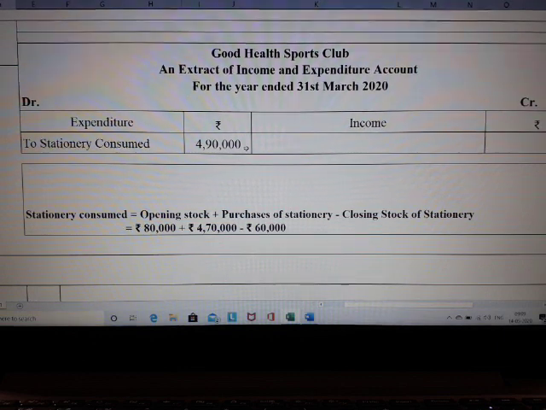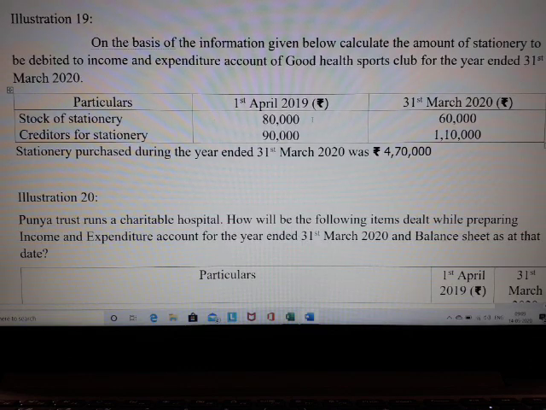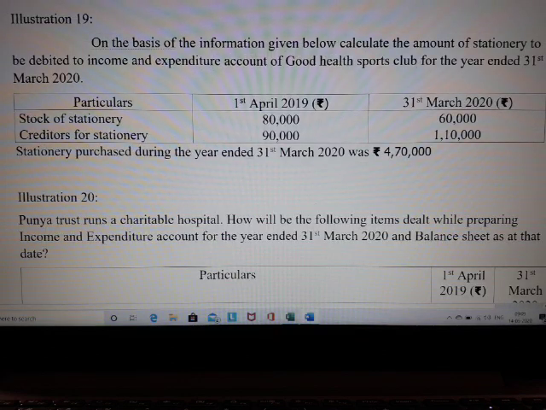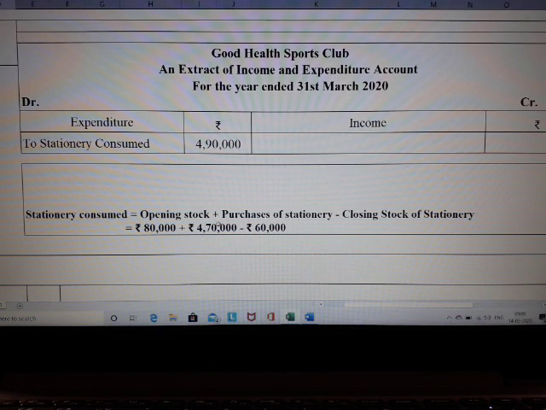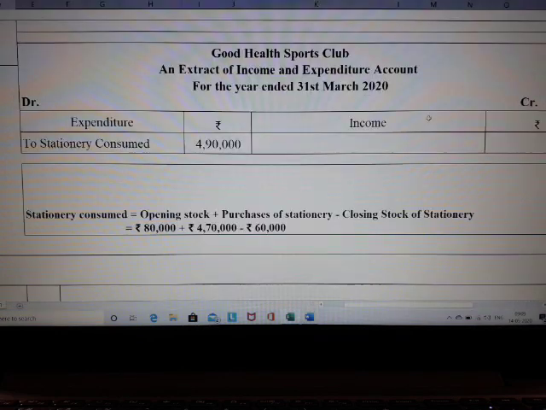Okay, so how am I going to work it out? Opening stock. Have we been given the opening stock? Yes, opening stock is 80,000. Take this value, substitute in the formula, plus purchase of stationery, right? You have been given purchase of stationery during the year. Overall purchase is 4,70,000, right? This 4,70,000 will come in purchases, and then less closing stock. Closing stock is given here as 60,000. Reduce 60,000 from this 4,70,000 and 80,000.